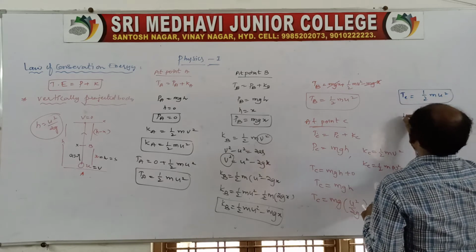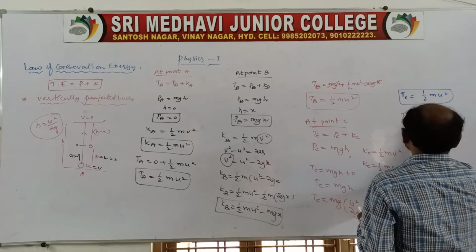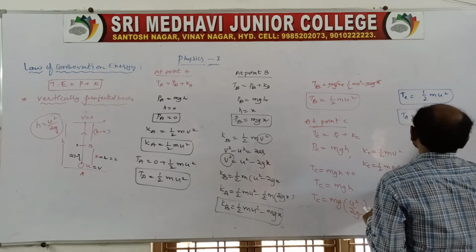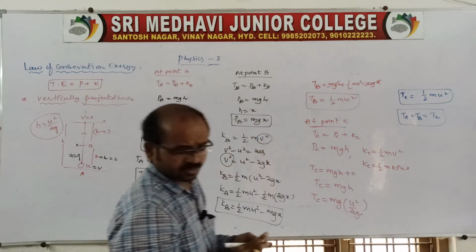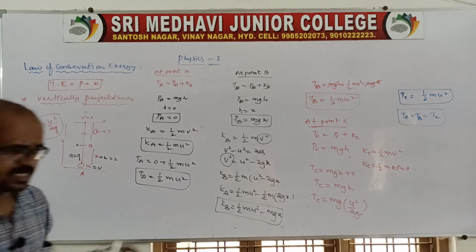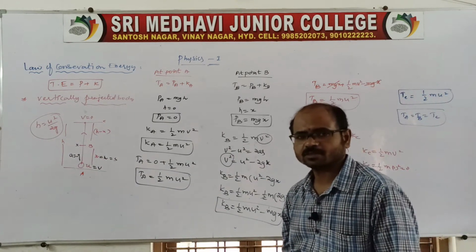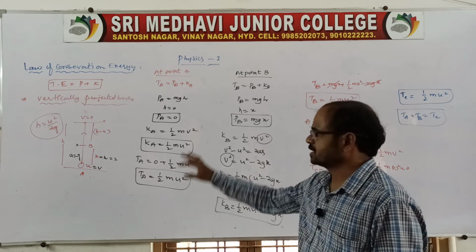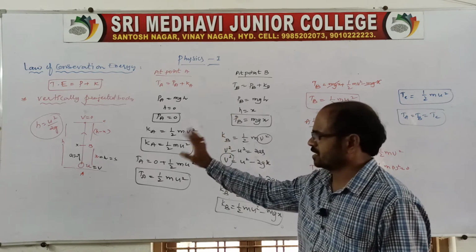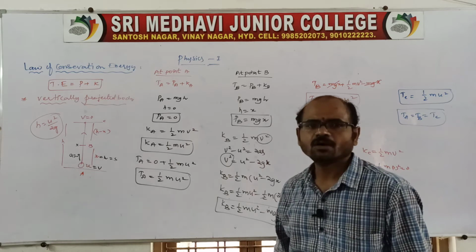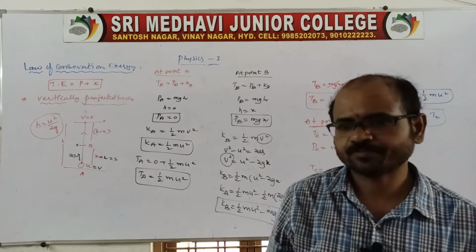Therefore the energies at A, B and C remain constant. That is the law of conservation of energy: energy can neither be created nor destroyed, but the total energy remains constant, either in the form of potential energy or kinetic energy.